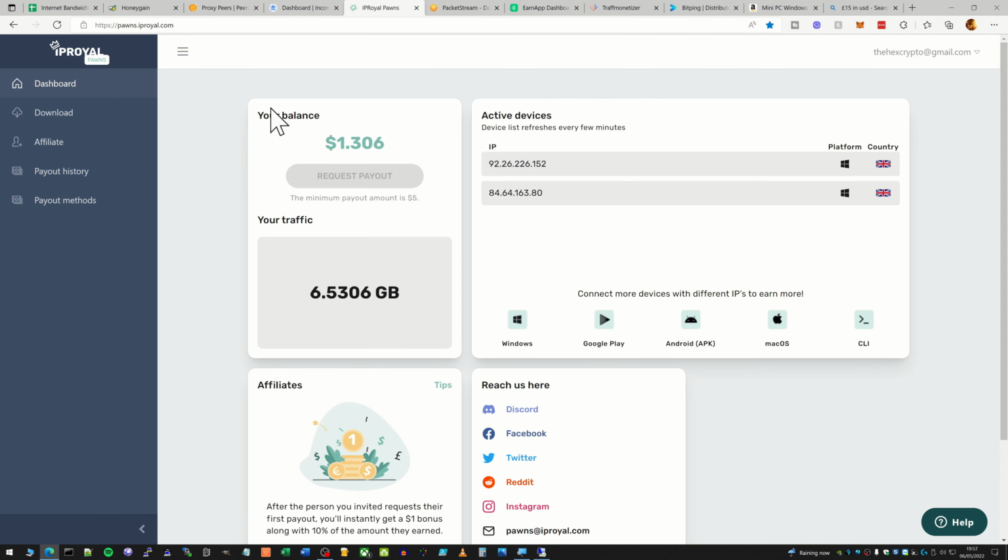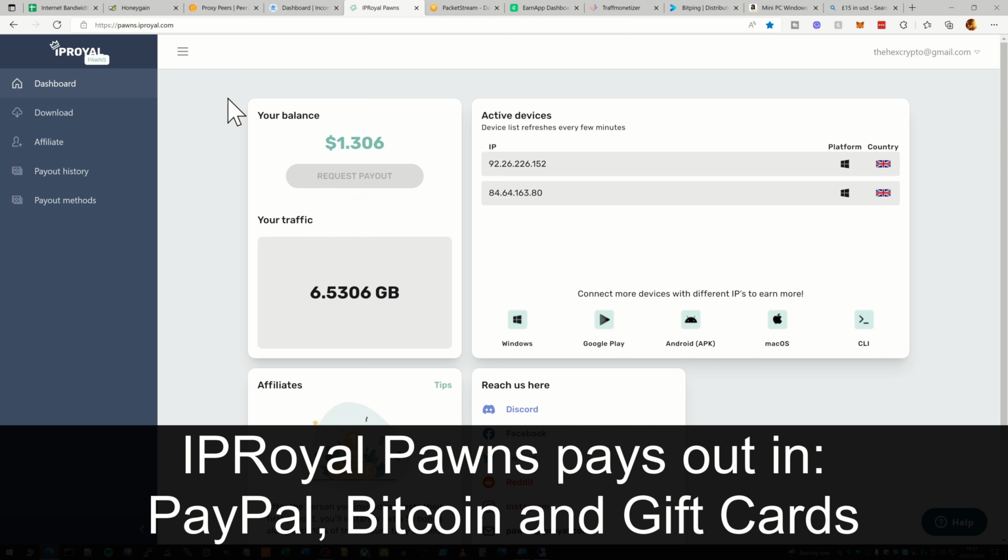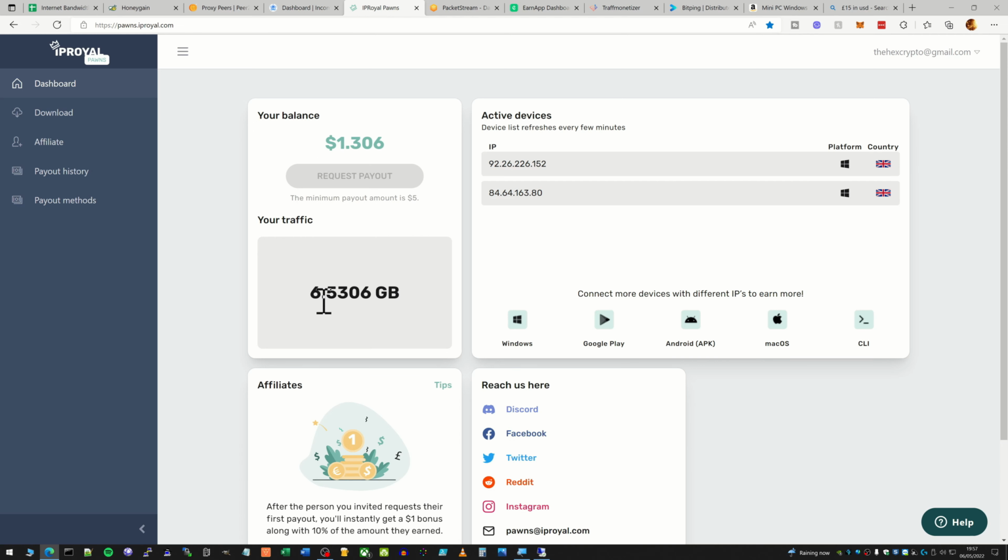So another probably quite well-known one is this IPRoyal Pawns one, and this has been doing quite well. I think for 6 gigs of traffic I've got $1.30, so that's not too bad really. Again, it's only 1 per IP, as are all the rest of them. So I've got my 2 nodes here set up on my 2 different lines.